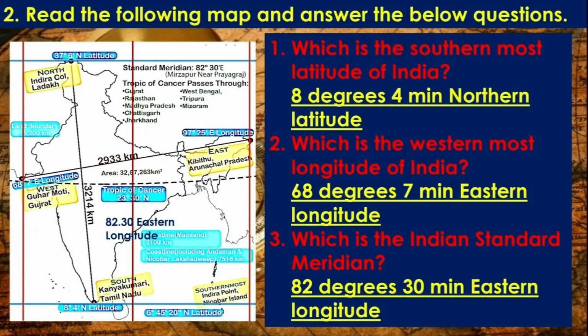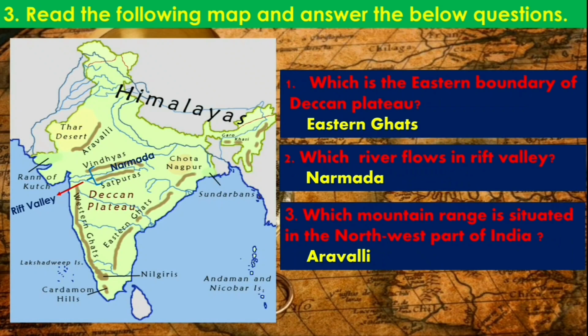And the third question, which is the Indian Standard Meridian? That is the longitude that passes through the middle of India. That is 82.5 degree eastern longitude. Let us move to the third question. Here is the map. Observe that well. Then answer the given question.